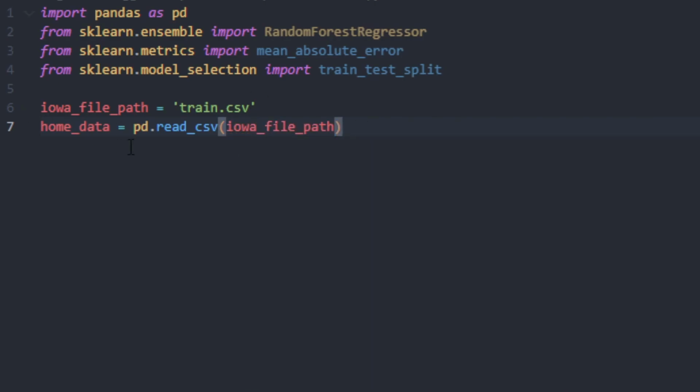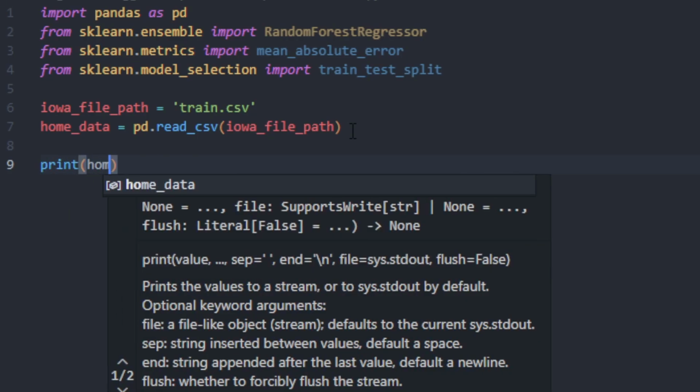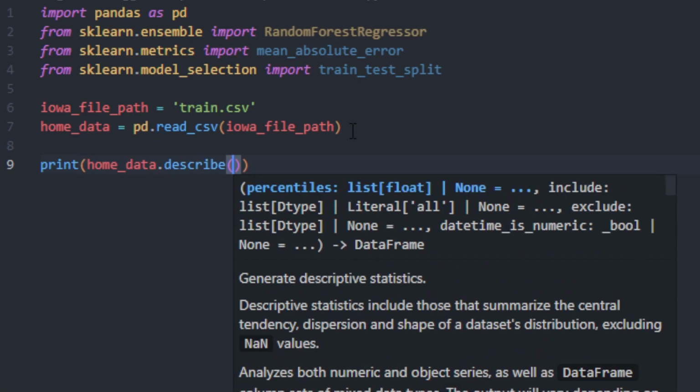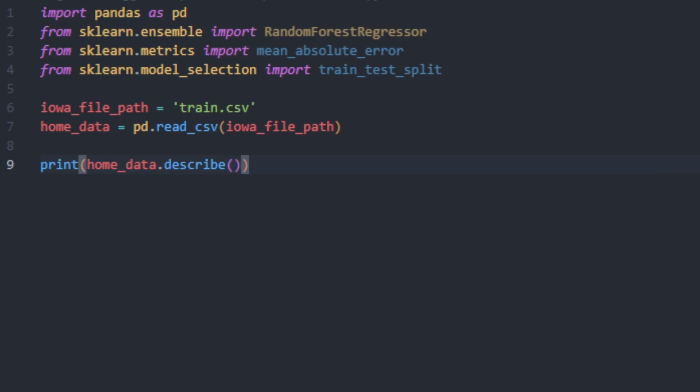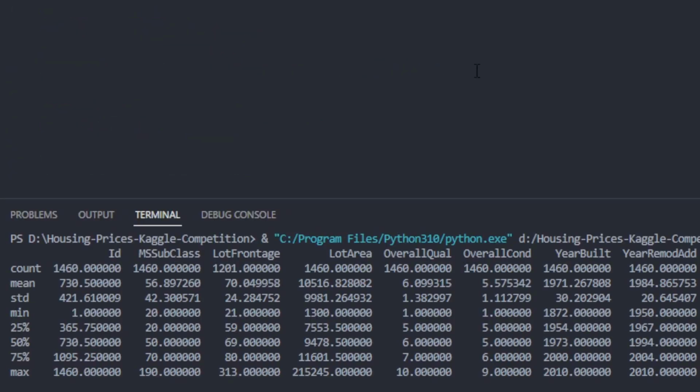So now that we've got the data frame structure created, we can go and just do print home_data.describe. So the .describe function pretty much gives you a table view of a lot of different statistics. So let me zoom out of the screen real quick and we can take a look at this data frame.describe. So as we can see in the output, we have 8 different characteristics for our data frame that help us understand our data.